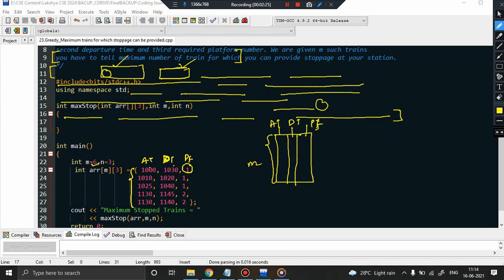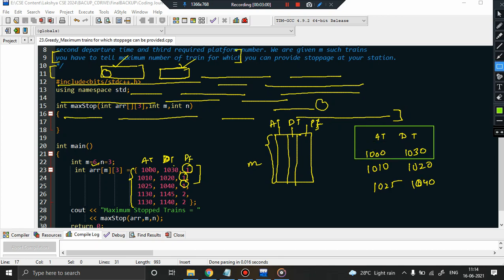Focus on platform number 1 first. There are 3 trains which are going to come to platform number 1. Let us write them first: arrival time, departure time, platform number 1. Arrival time is 1000 hours, departure time is 1030 hours. Arrival time is 1010 hours, departure time is 1020 hours. Arrival time is 1025 hours, departure time is 1040 hours. All these trains are going to stop at platform number 1 only, nowhere else.